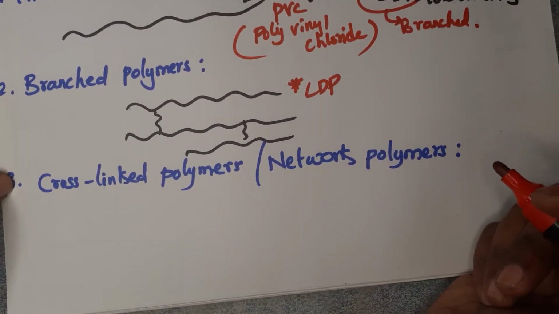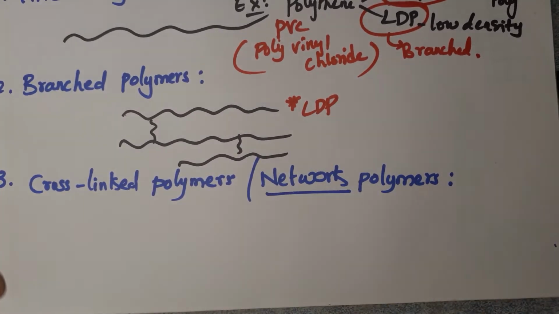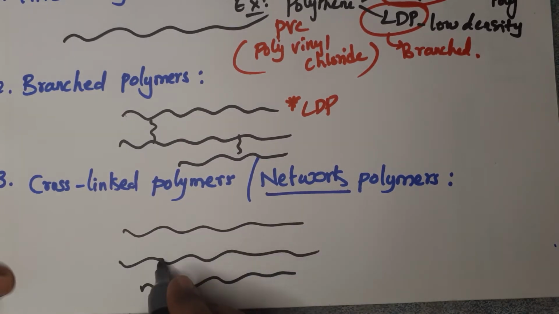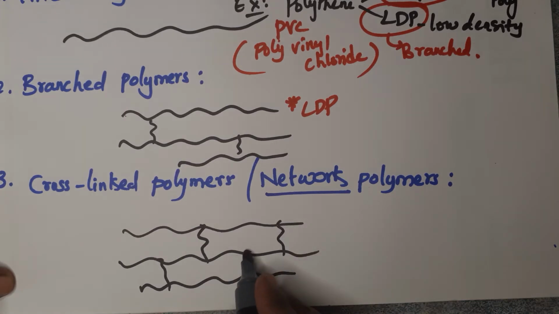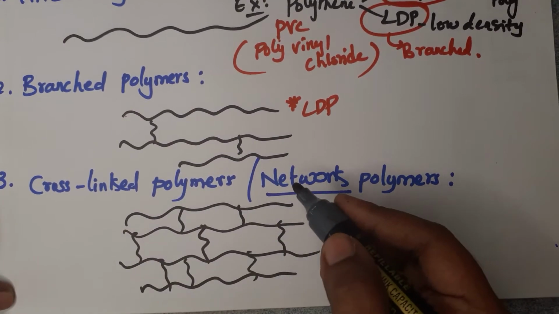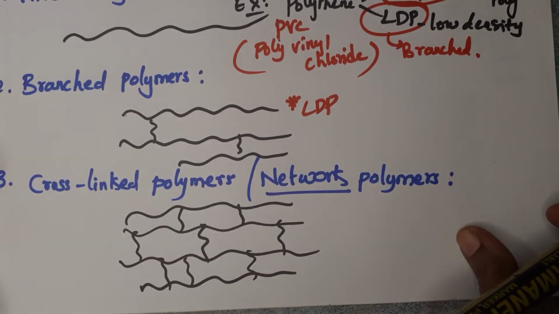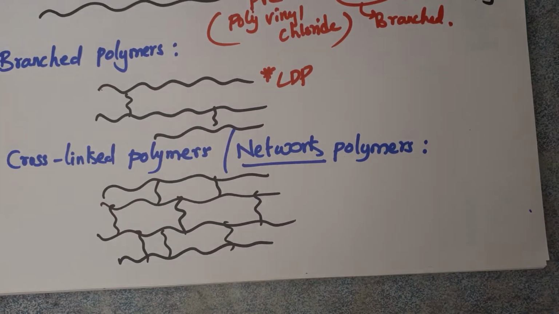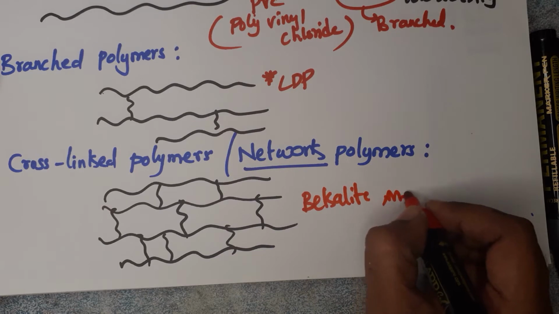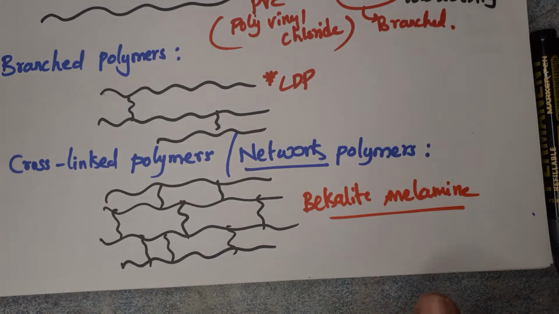And cross-linked polymers are network polymers. See, the name itself gives network. So they form many branches. They are interconnected by chemical bonds and they form network-like structures. These kinds of polymers are called cross-linked polymers. They are interconnected with each other by so many branches, so they are called network polymers or cross-linked polymers. The examples are bakelite and melamine.